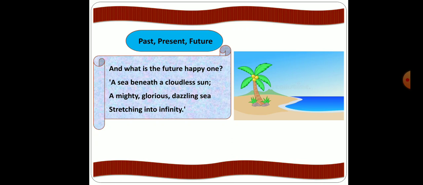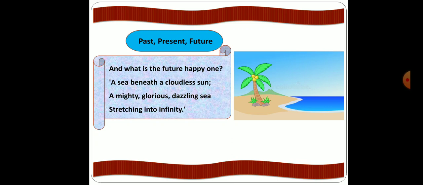So, let us first understand the meaning of some words in this stanza. Beneath means underneath. Cloudless means without any cloud in the sky. Mighty means very strong. Glorious means wonderful, happy or joyful. Dazzling means shining brightly.